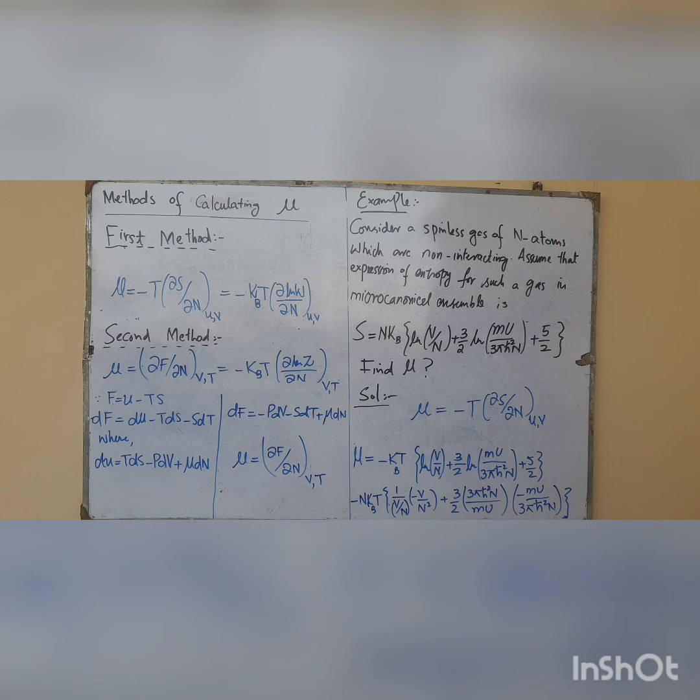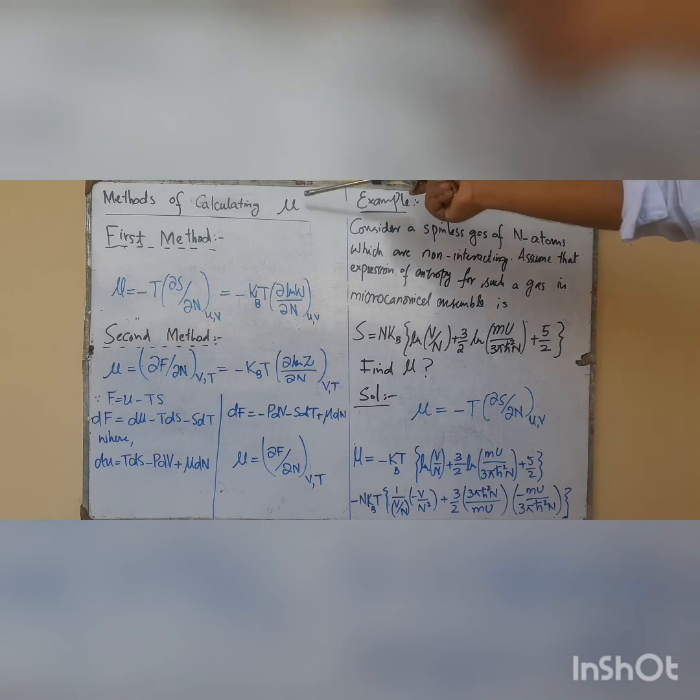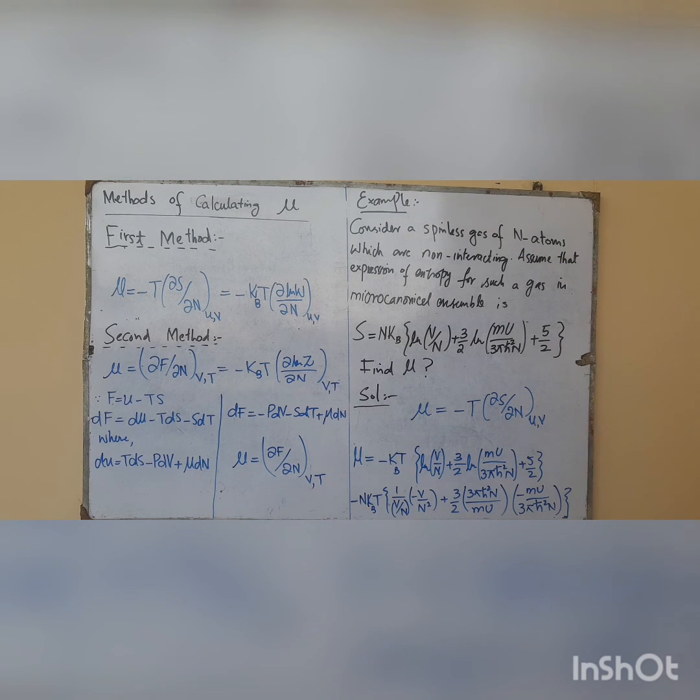Now let's discuss the methods of calculating the chemical potential. There are two main methods by which we can calculate the chemical potential. The first method can be used for systems which are thermally isolated. The second method can be used for systems which are in contact with the heat bath. That is, the first method is for the microcanonical ensemble, whereas the second method, where the system is in contact with the heat bath, is for the canonical ensemble.